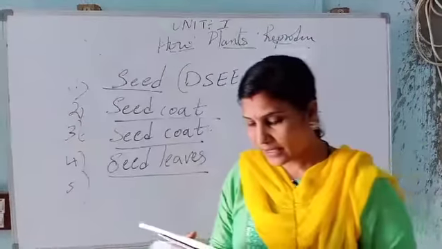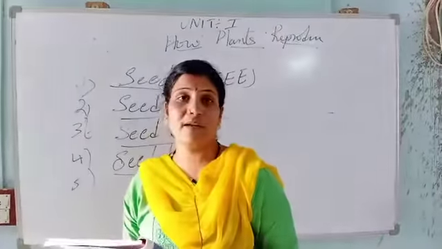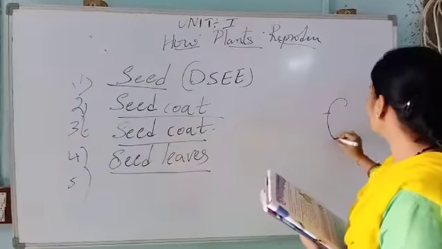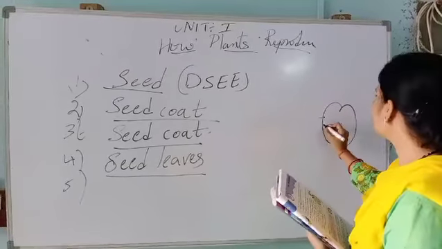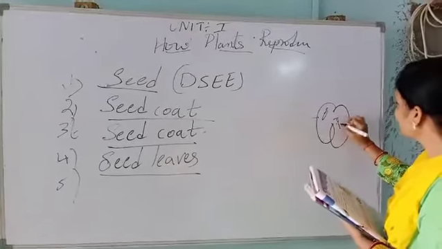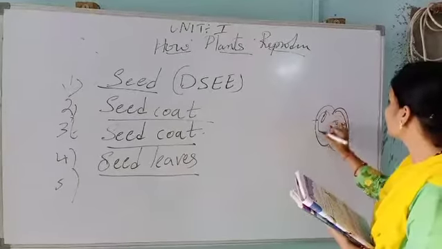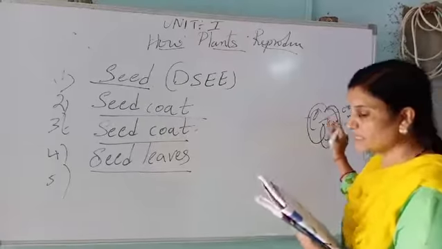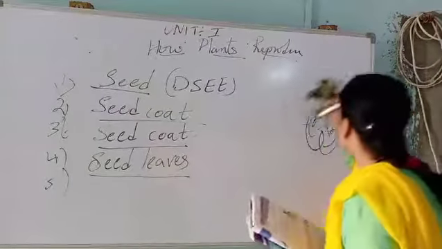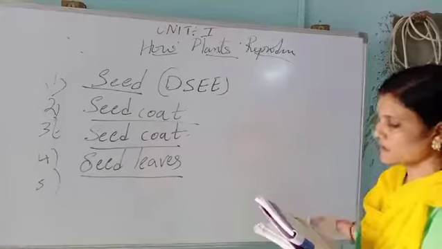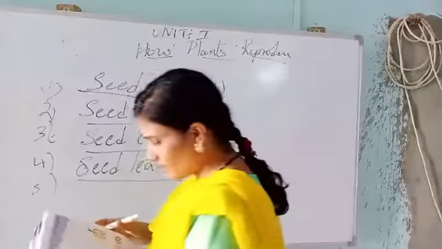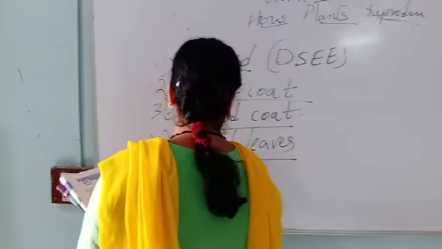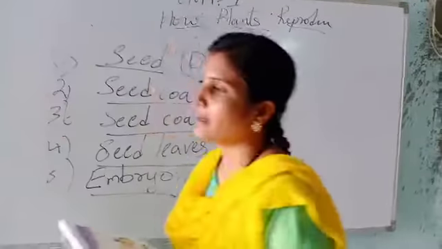Next, inside the seed there is a cream color part. Yesterday I drew the seed here for you. He is telling the color inside the seed, cream color. So what is it called? Embryo. This is the fifth blank, embryo.